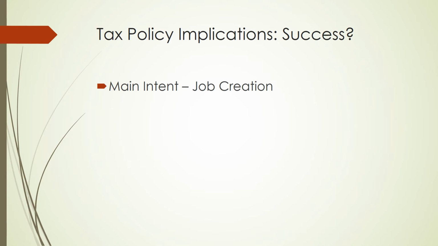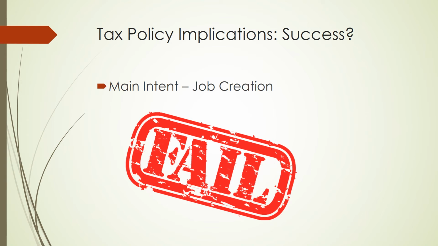So after all of this, if we take a look at whether this tax policy has been a success or not, and if we look solely at the original and main intent of creating jobs, we can see a clear failure, based on the fact that domestic jobs have been decreasing and unemployment has been increasing. So there's our big fail on Section 199.